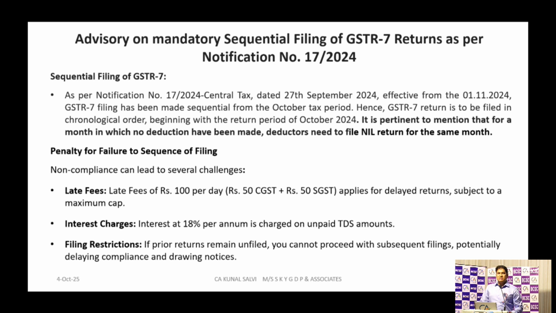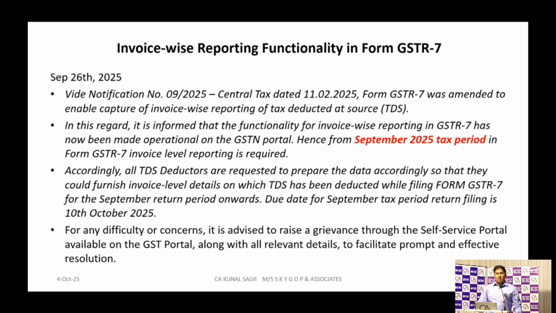Filing is compulsory. Even if there are no transactions on which the deductor has deducted the TDS, he still has to file the nil return, that is, GSTR 7, even though there are no entries. And again, it is a sequential form. One cannot directly jump to the next month period for filing GSTR 7. He has to compulsorily file all the returns, and even if there are no transactions, he has to file a nil return.